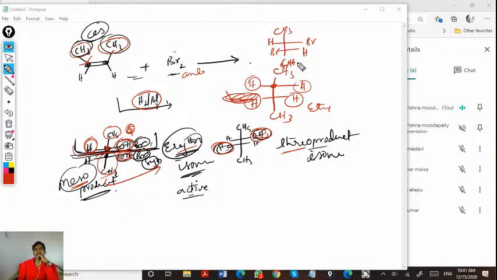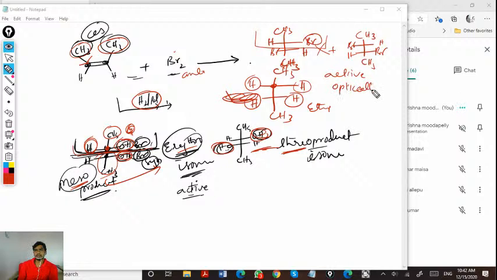So if this is the case, why should bromine attack here? It can also be possible to attack here, but it must be 180 degrees. So these are the two products, which are not erythro, which are threo type. Threo isomers do not have a plane of symmetry, so they are active isomers, which means optically active.